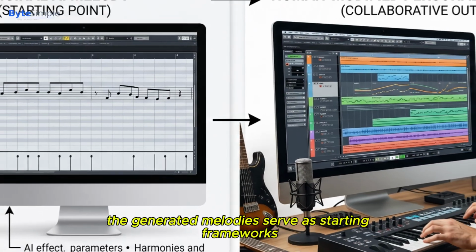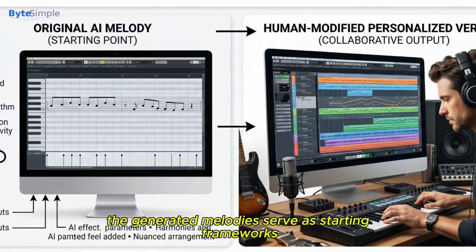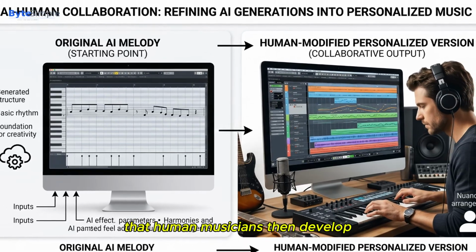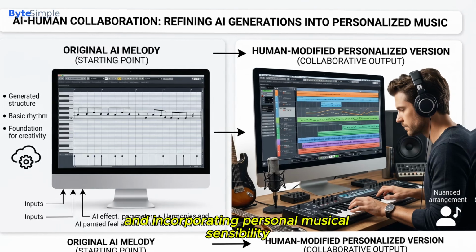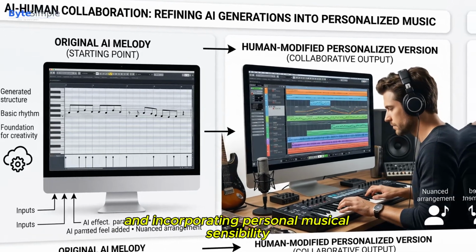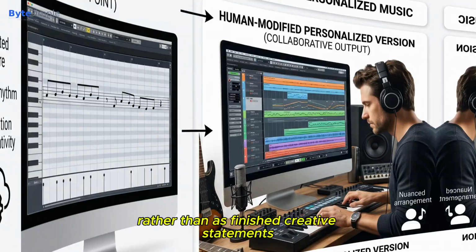The generated melodies serve as starting frameworks that human musicians then develop, adjusting notes, adding rhythmic variations, and incorporating personal musical sensibility, rather than as finished creative statements.